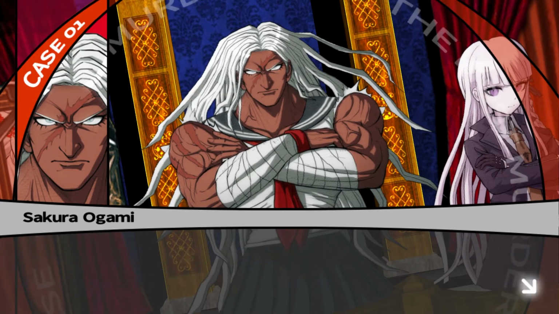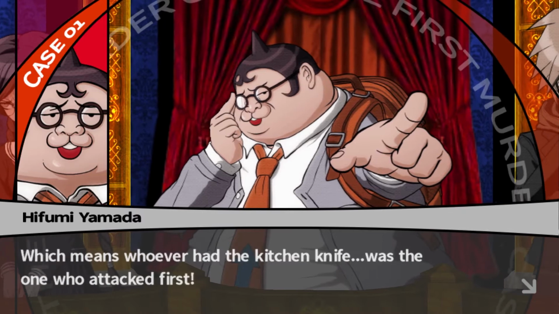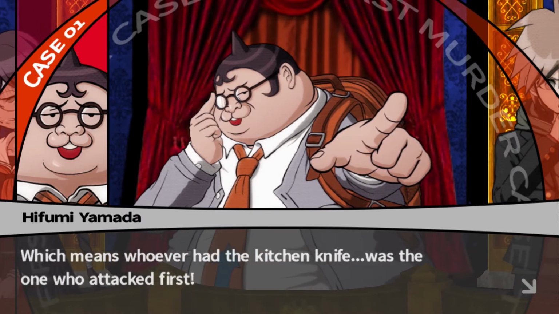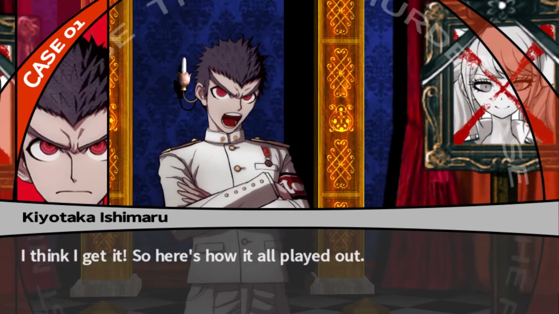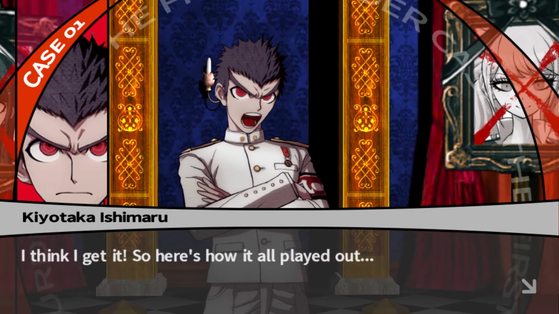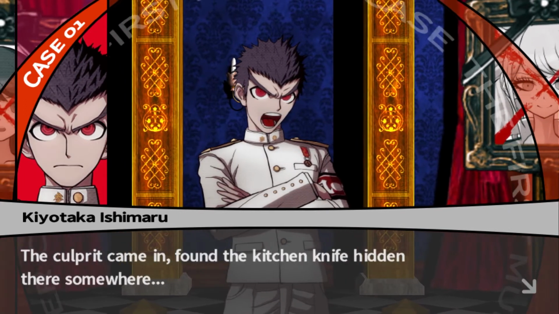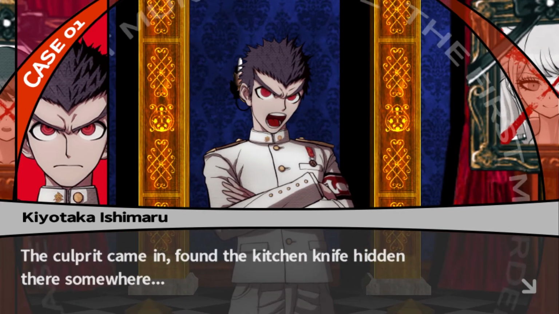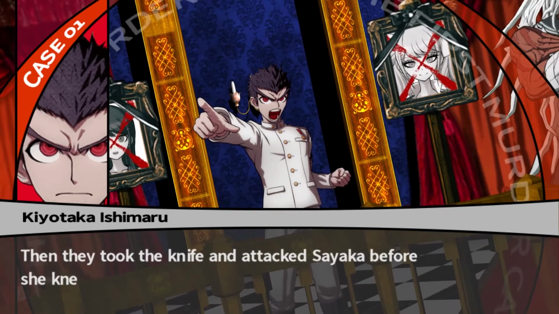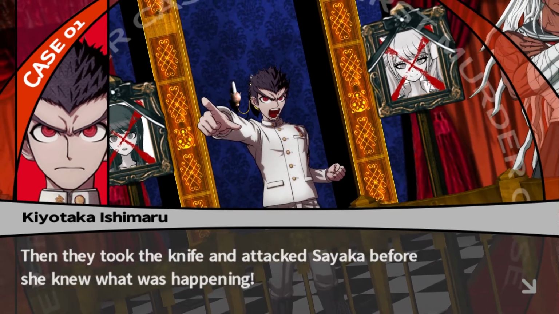Yes. Which means whoever had the kitchen knife was the one who attacked first. I think I get it. So here's how it all played out. The culprit came in, found the kitchen knife hidden there somewhere. Then they took the knife and attacked Sayaka before she knew what was happening.